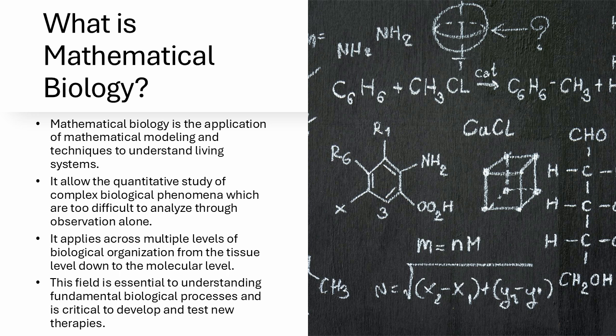It's amazing how a seemingly abstract concept like math can have such a real-world impact. It really is. It's like we're bridging the gap between theory and practice. But there are challenges, right? Of course, biological systems are incredibly complex, and building accurate models requires a deep understanding of both biology and mathematics. We're constantly dealing with incomplete data and have to make simplifying assumptions, which can limit the accuracy of our models. So it's a balancing act. It is. Capturing the complexity of life while keeping the models manageable.